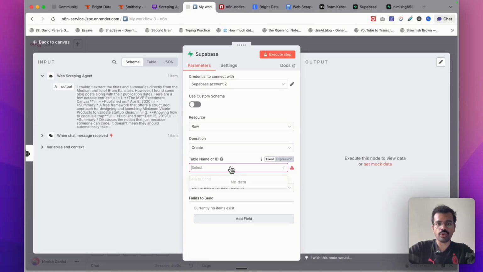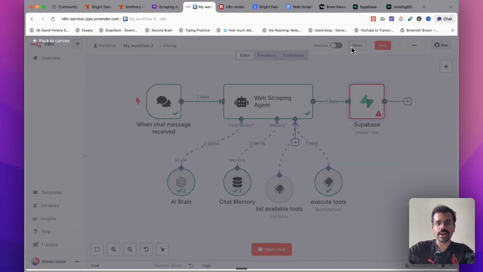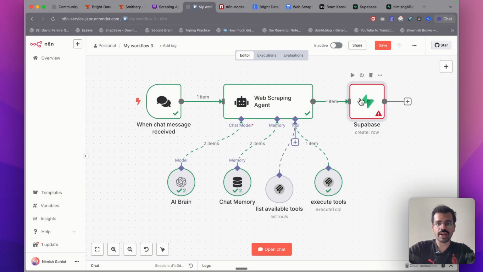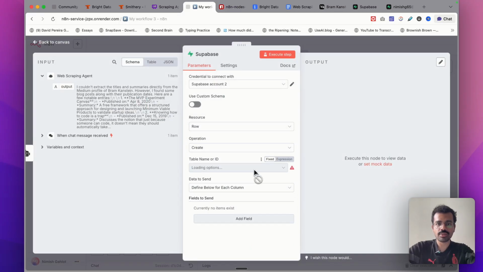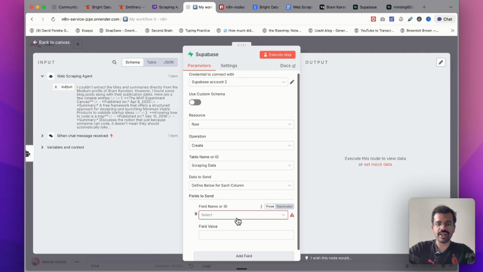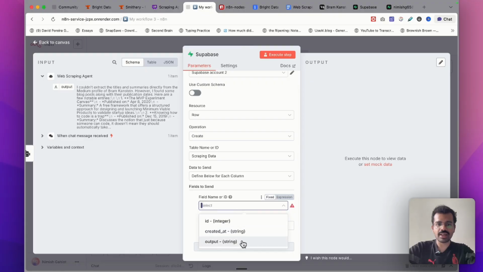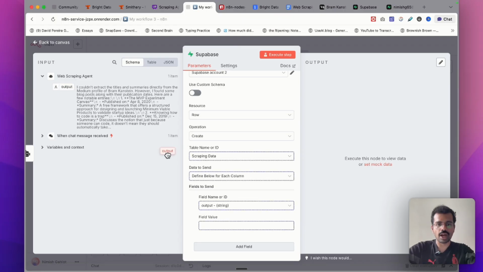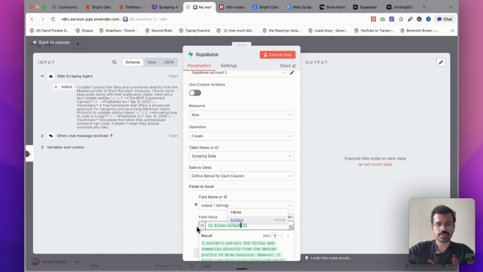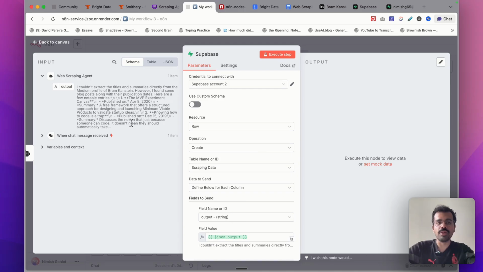Now, when I go back over here and I look for a table ID, it still does not show up. Let me just close this and open this again. When I open this again, now I see the new table called scraping data. Come back to the fields to send section over here. I will add fields and I will select the field that I want to map to it. So I will select output over here and I will drag down this output to the field value.